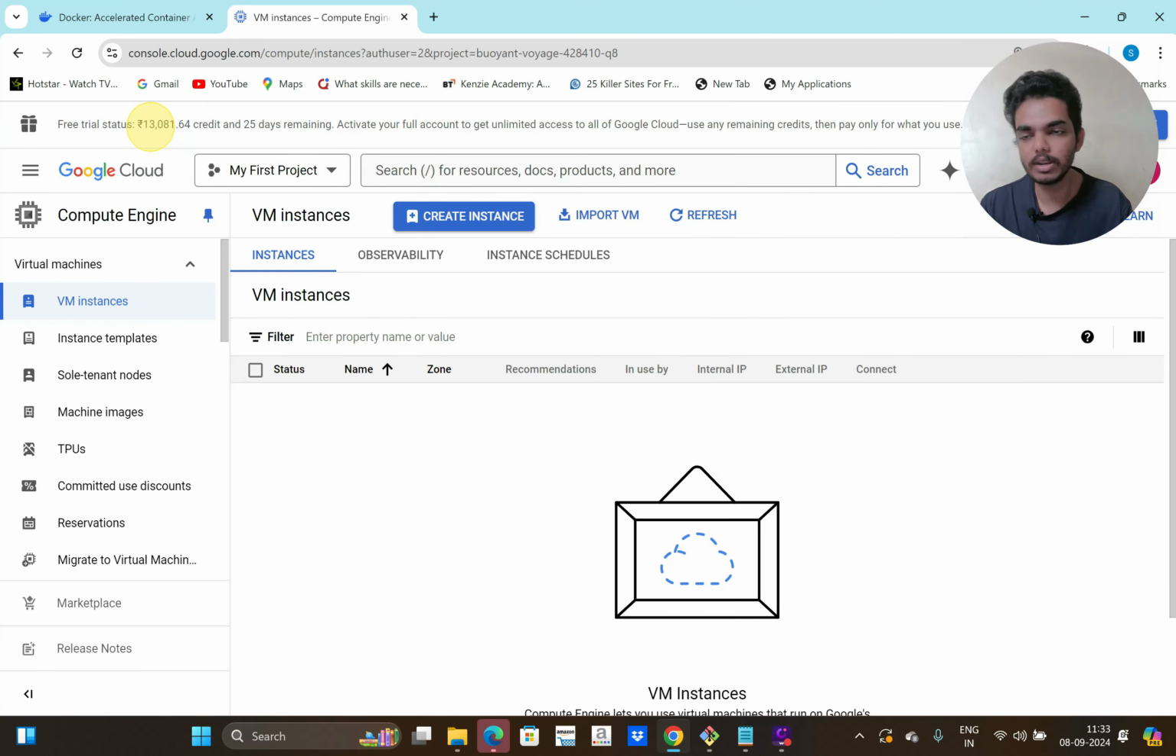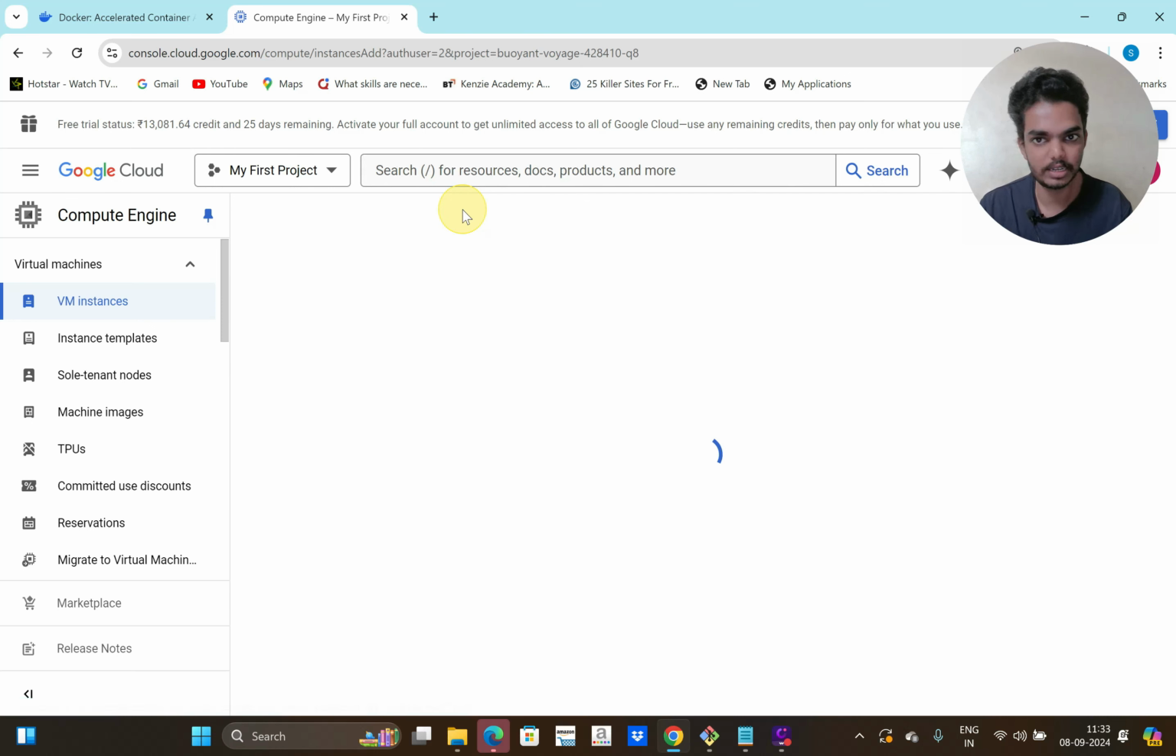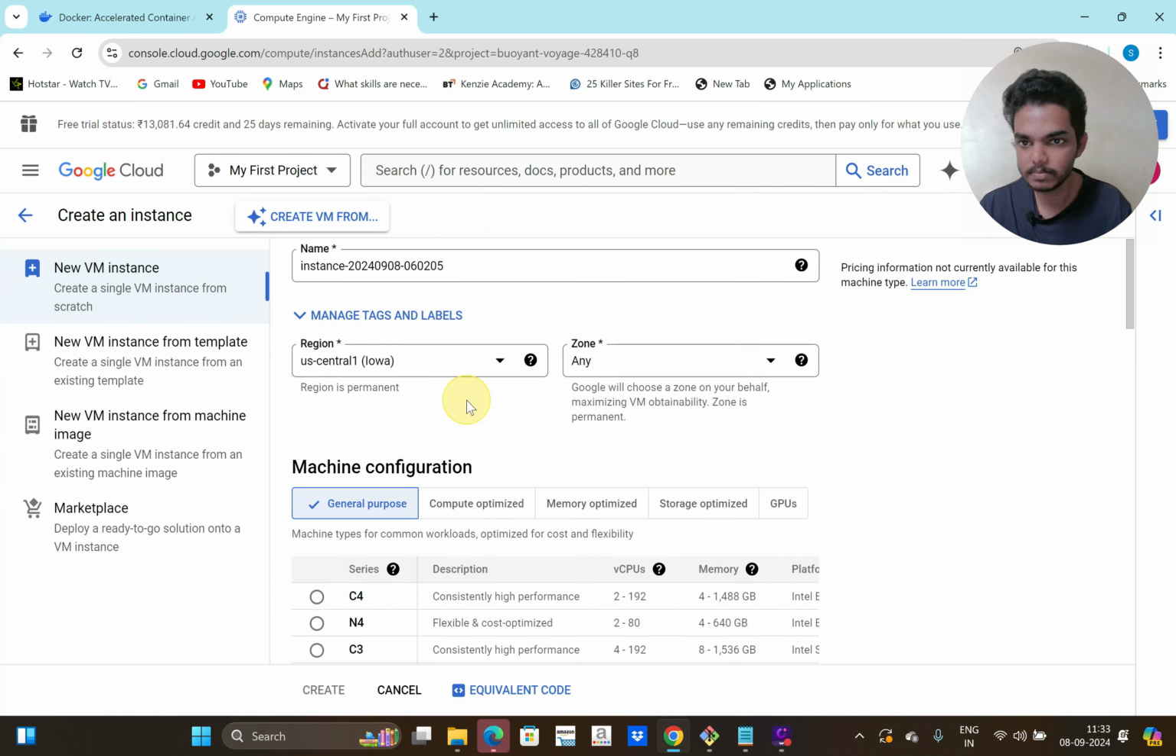In GCP you will get a 3 month or 90 day free trial, so you can utilize that for creating any instances or to learn GCP. I'm using that now. So click on create instance here to create a virtual machine.